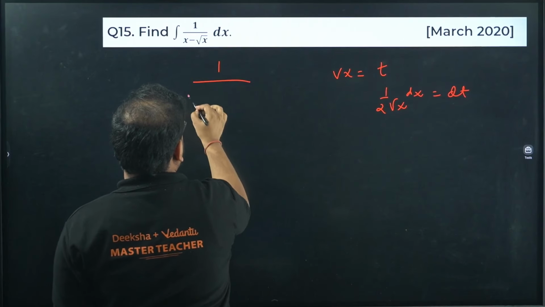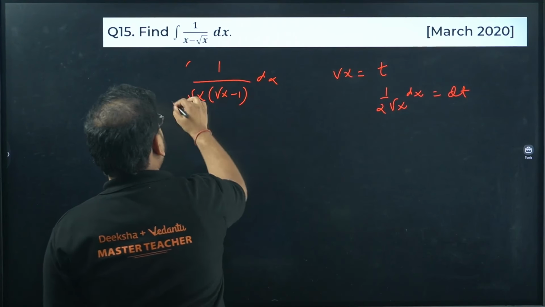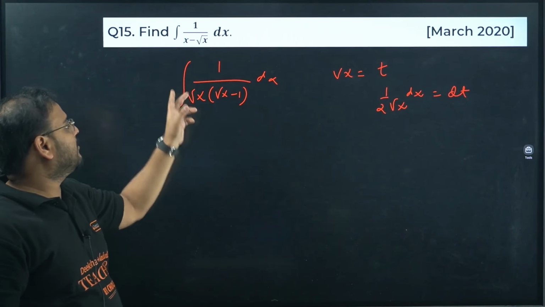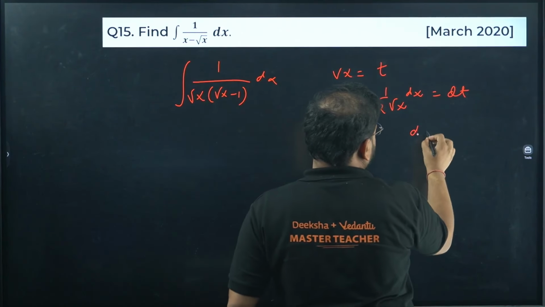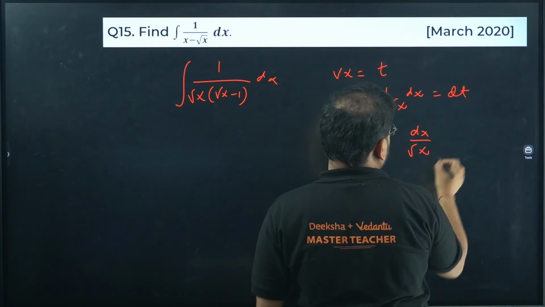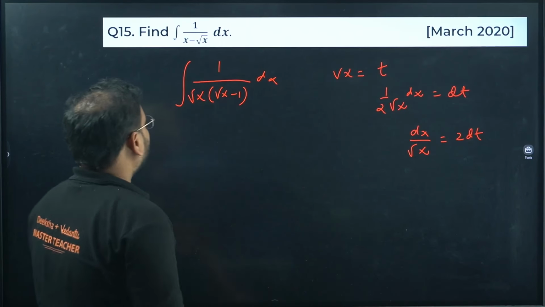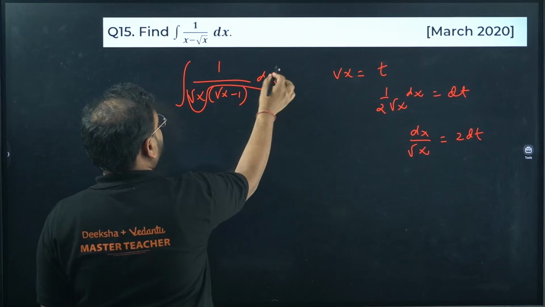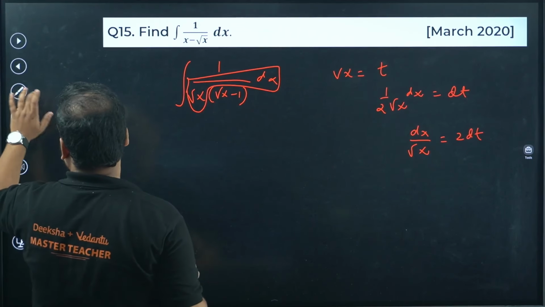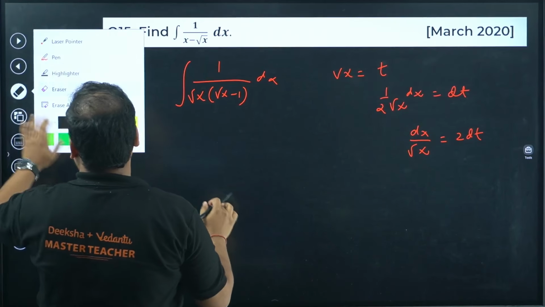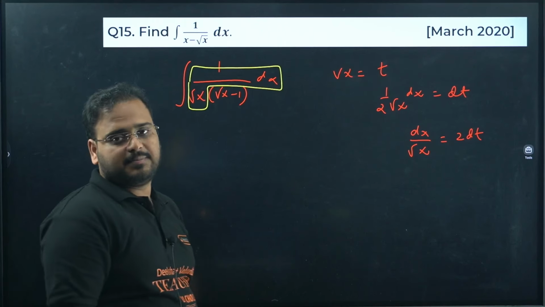So I can write this as root x common. Then it will become root x minus 1 dx. Yeah, this also works. I've taken root x common in the denominator. So root x minus 1. Now I'll have this d of x root x equals to 2 dt. 2 dt, right? Okay sir, so this form is over here. Looks messy. Now this is better. This is much better.